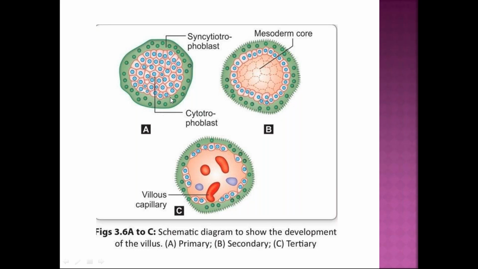This is the cross section of the primary villi, secondary villi, and a tertiary villi. Primary villi usually have the central core of cytotrophoblast with surrounding syncytiotrophoblast. Secondary villi further have the extraembryonic mesoderm, cytotrophoblast, and the syncytiotrophoblast. And in tertiary villi, fetal vessels with the cytotrophoblast and the syncytiotrophoblast. This is the structure of the tertiary villi in cross section.